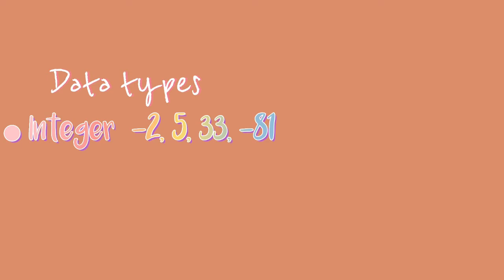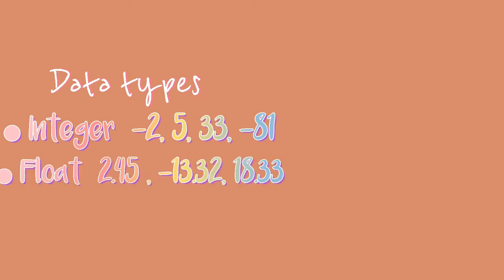Examples of integer are -2, 5, 33, -81. A float can be positive or negative, but it always has a decimal. Examples: 2.45, -13.32, 18.33.